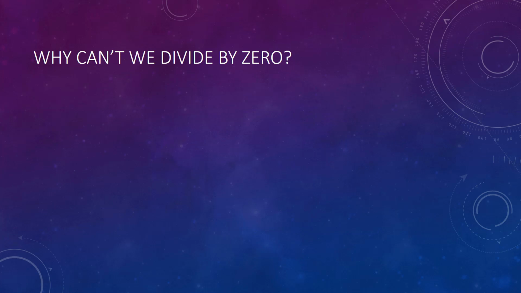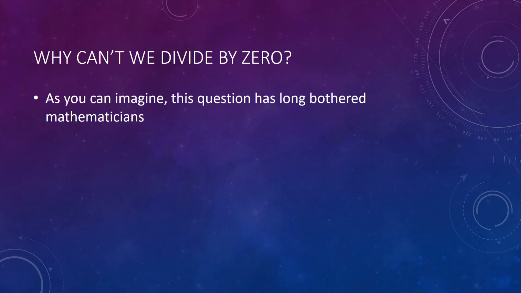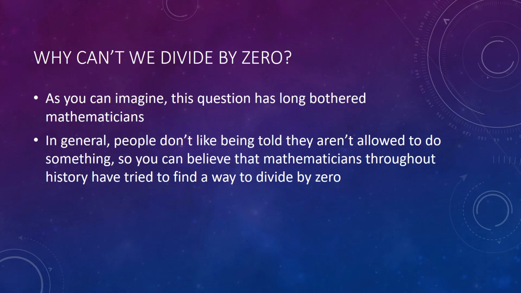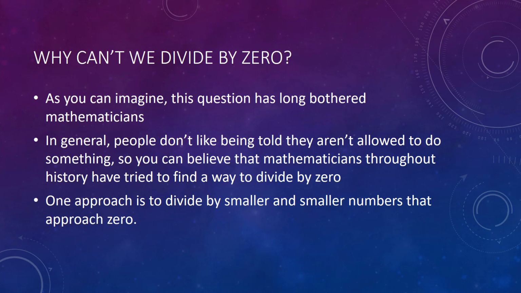Why can't we divide by 0? As you can imagine, this question has long bothered mathematicians. In general, people don't like being told that they are not allowed to do something. So you can believe that mathematicians throughout history have tried to find a way to divide by 0. One approach is to divide by smaller and smaller numbers that approach 0. Let's see what happens when we do this.